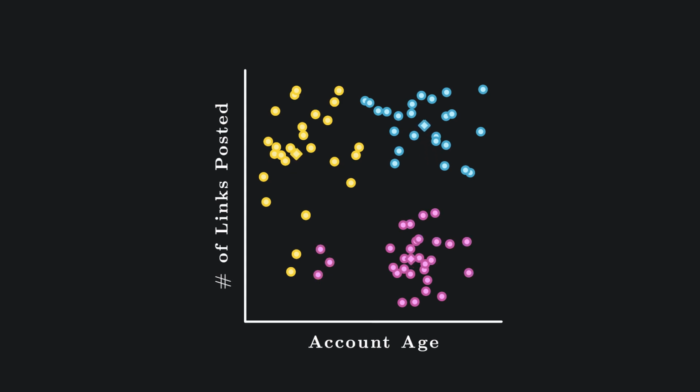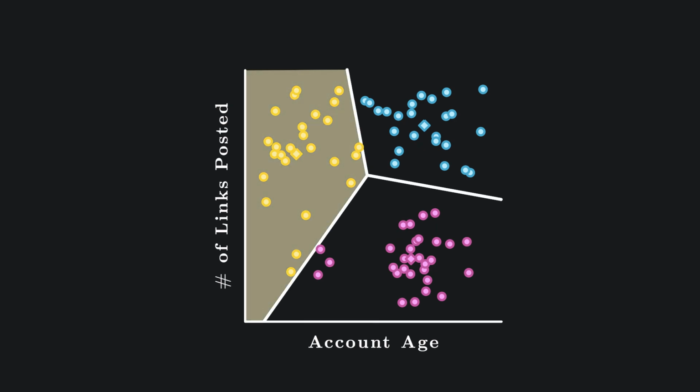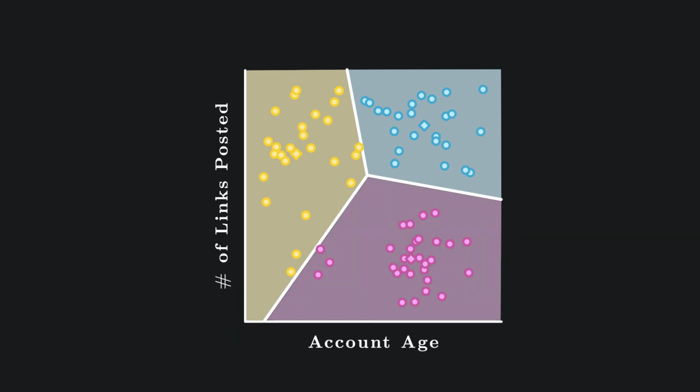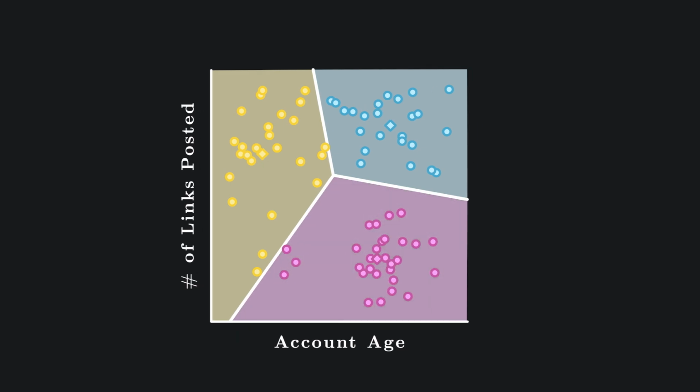Since we have well-defined groups, we can use these small groups to determine what group any account should fall into. If an account falls in the yellow region, we consider it a new high-activity account. If it falls in the blue region, we consider it an old high-activity account. And if it falls in the pink region, we consider it an old low-activity account.